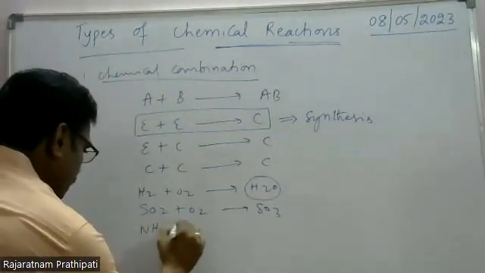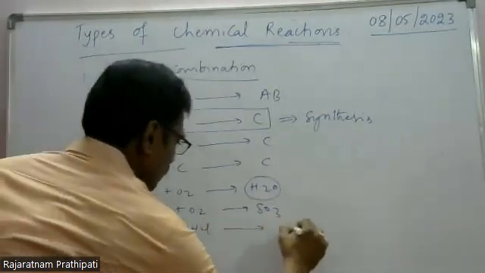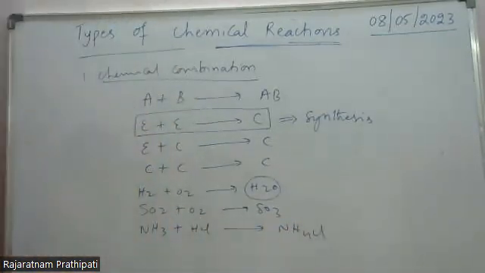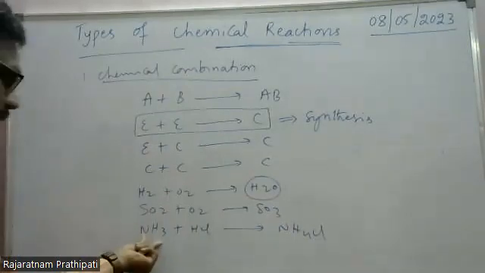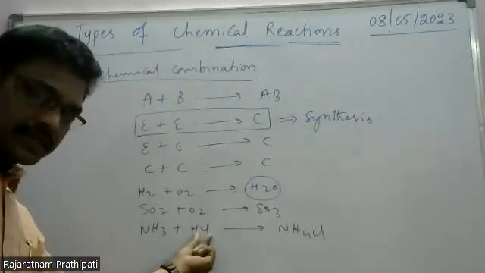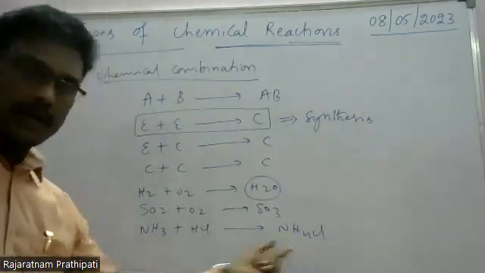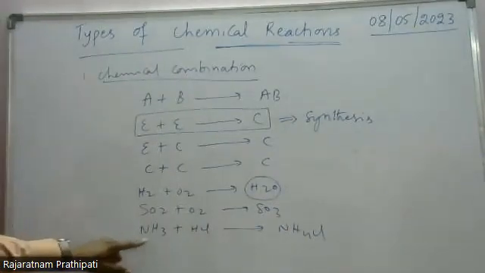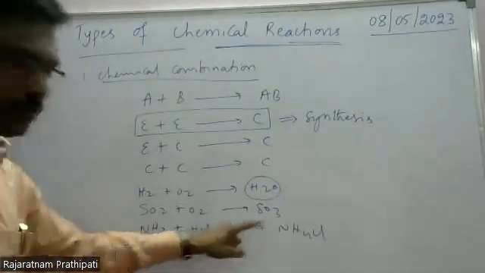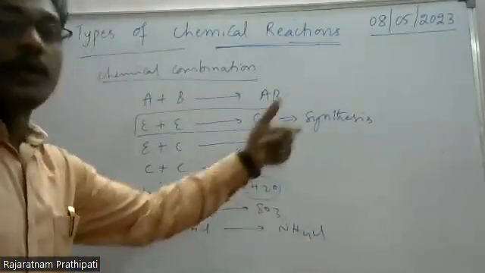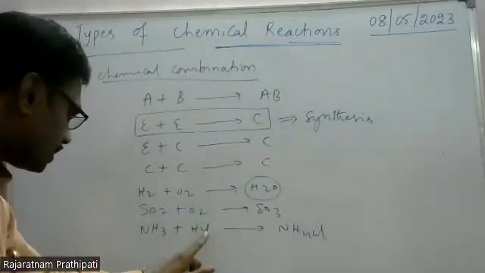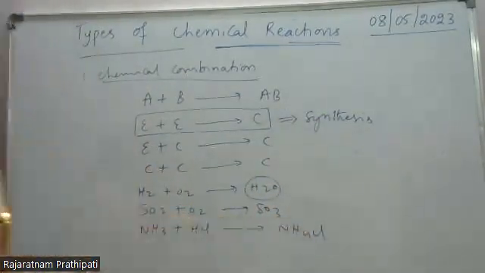Here NH3 plus HCl gives rise to NH4Cl: ammonia, hydrochloric acid, ammonium chloride. Ammonia is one compound, HCl is another compound, and NH4Cl is a new compound. So compound plus compound gives rise to compound.